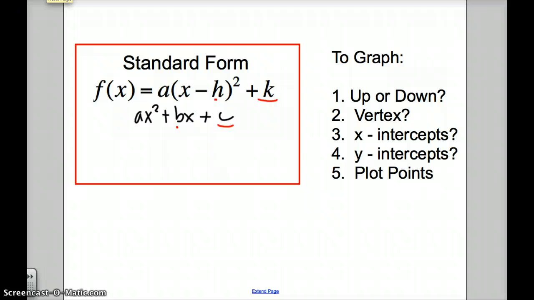To graph it, these are the 5 steps that you want to think about. You want to decide, is it going up or down? That's a quick check to look at a. You simply look at, is a greater than 0 or is a less than 0? Just like we saw in the last slide.